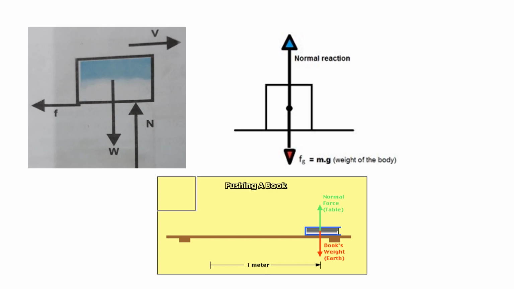We can understand that the floor applies a force on the book against its motion. Similarly, the book also applies the same amount of force on the surface in the opposite direction. Here the surface is at rest. Hence, the net force acts in the direction of the force applied by the surface on the book.